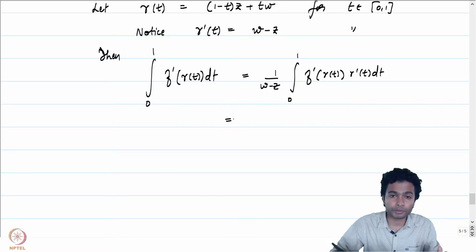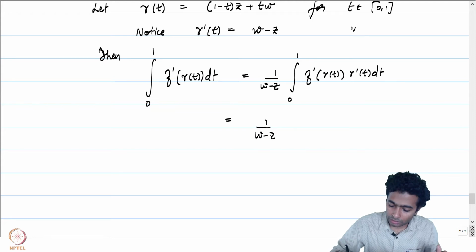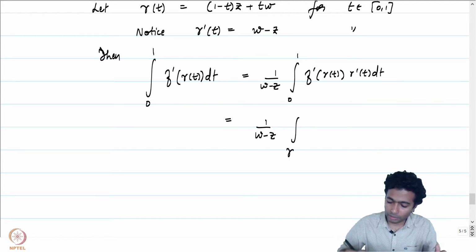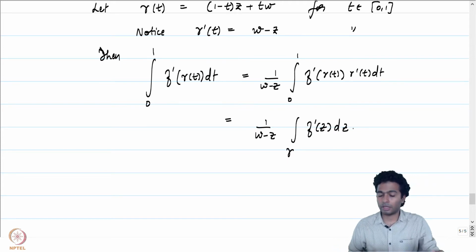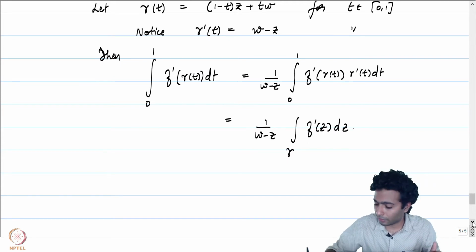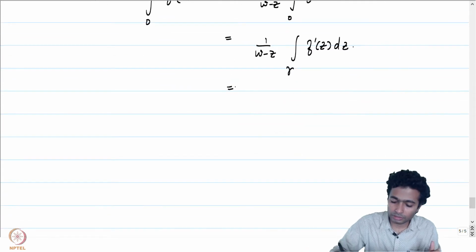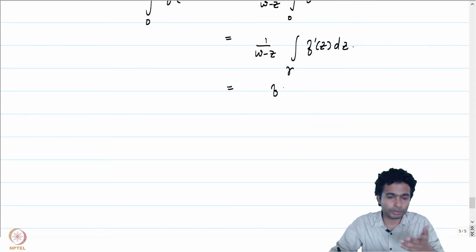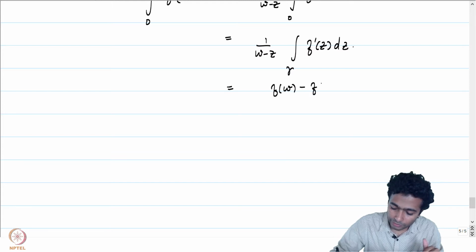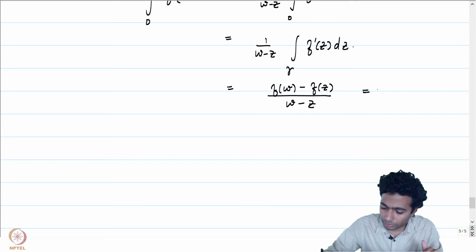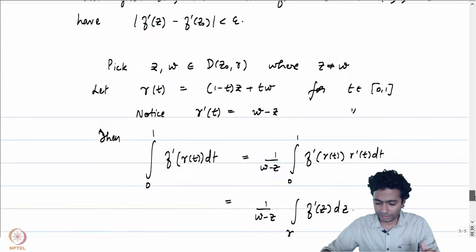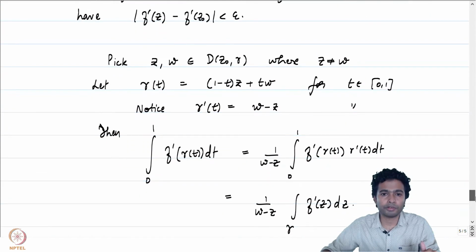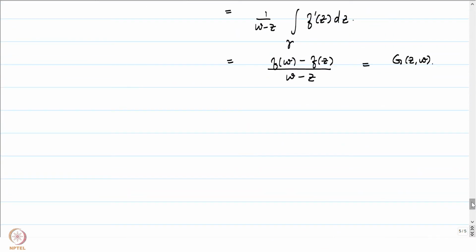If we use the change of variable formula now, this is just the integral over gamma of f prime of z dz. And by invoking the fundamental theorem of calculus, this is going to be f of w, the end point, minus f of z, the initial point, divided by w minus z, which is G of z comma w. When z is not equal to w, that's precisely how we had defined G of z comma w.